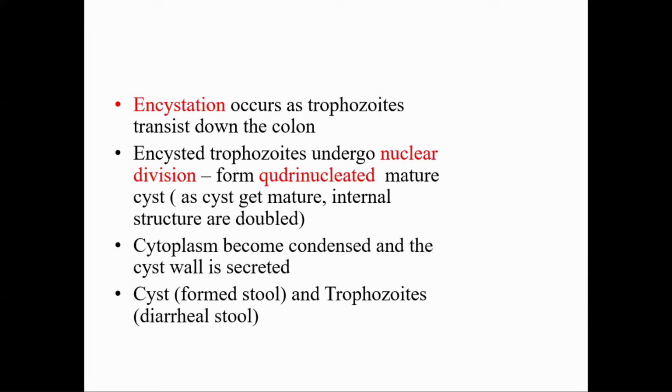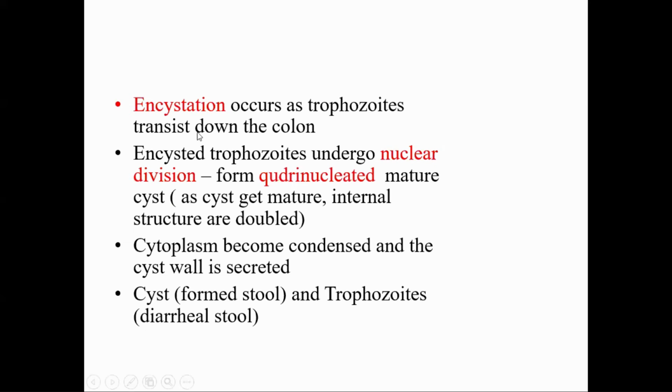After forming cysts, nuclear division occurs and converts the immature cyst into a mature cyst. An immature cyst has only 2 nuclei, whereas a mature cyst has 4 nuclei.